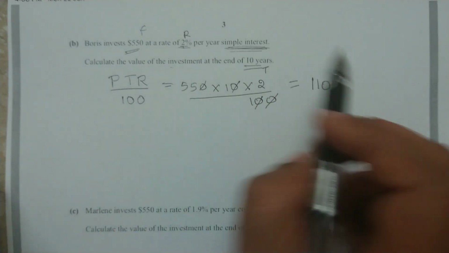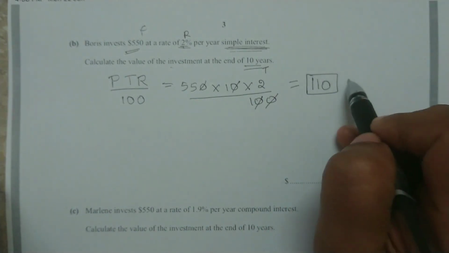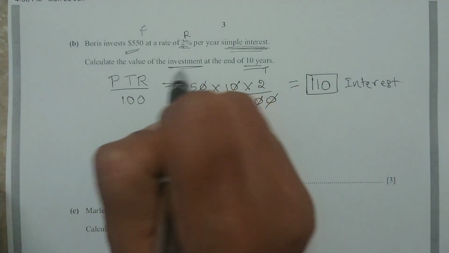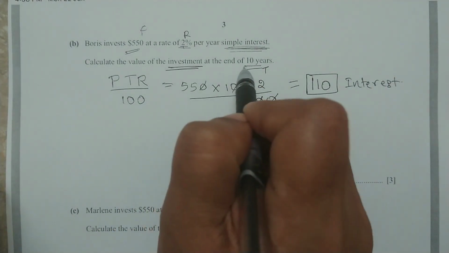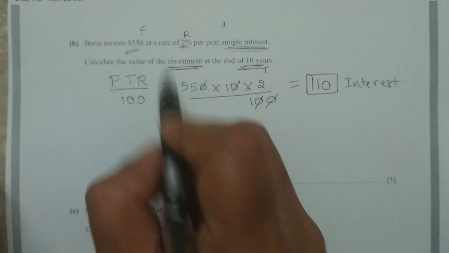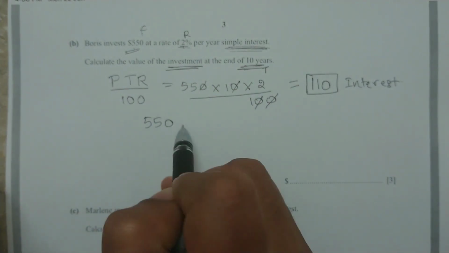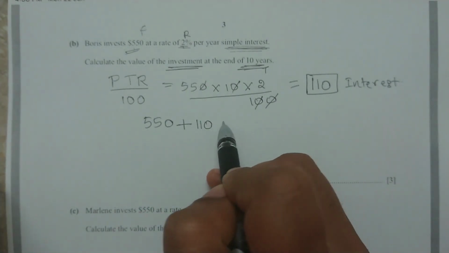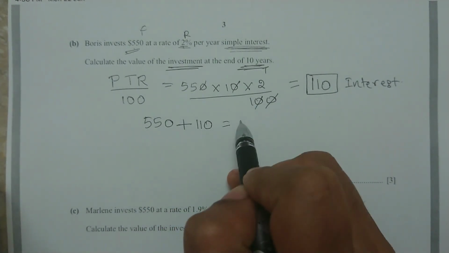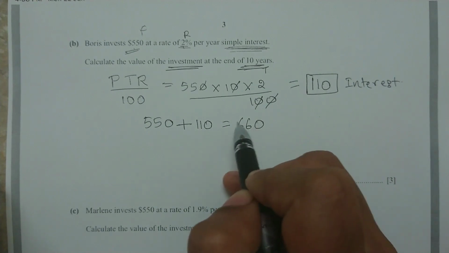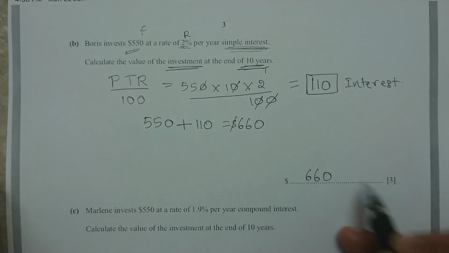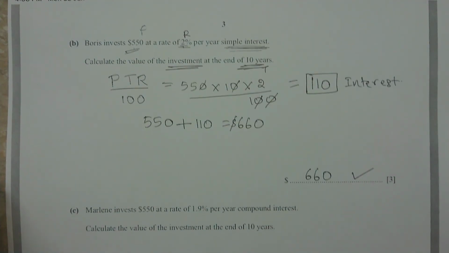So what is the question? They are asking you not the interest. This is our interest. 110 is our interest. But they are asking you what is the total investment after 10 years. So initial investment is 550. After 10 years he is going to get 110 extra. Therefore total investment is equal to $660. Okay, so $660. Next question.